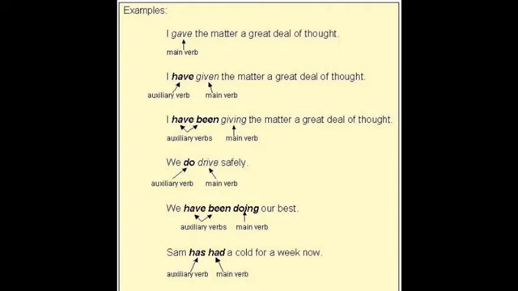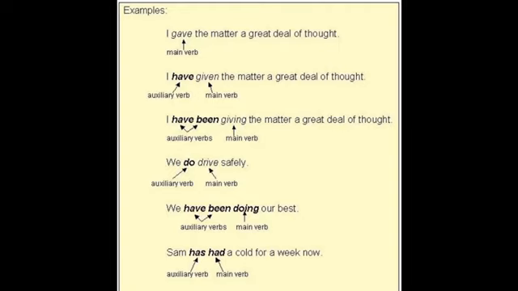Look at the third example. I have been giving the matter a great deal of thought. Here there are three verbs. Out of the three, two are auxiliary verbs and one is the main verb. Have and been are the auxiliary verbs, and the third one, giving, is the main verb. When they come together, have been giving, they are part of the verb phrase.